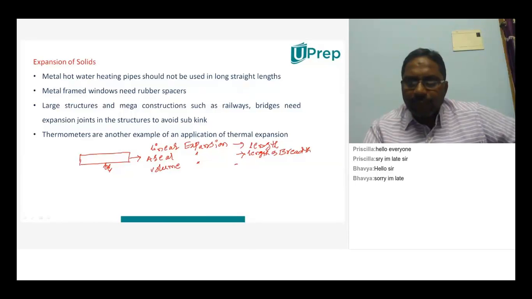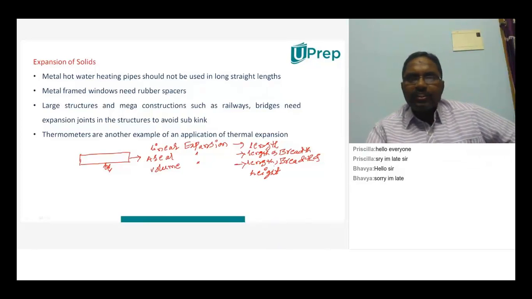And what do you mean by volume expansion? Where length, breadth and height, generally, all change. So all three will change in the case of volume expansion.